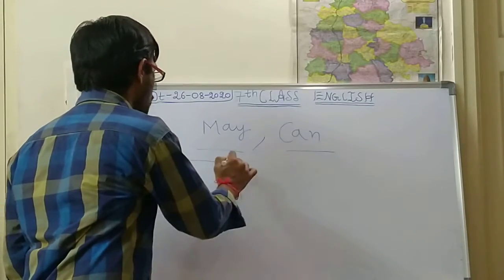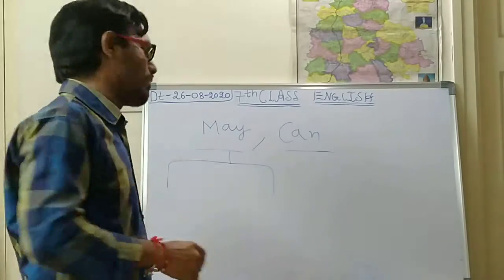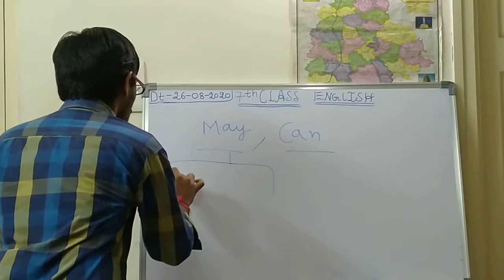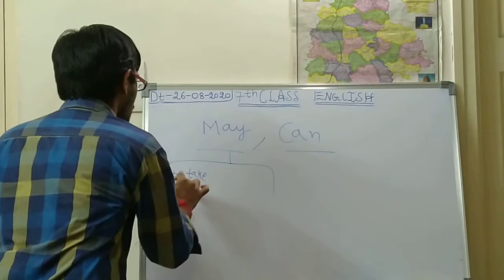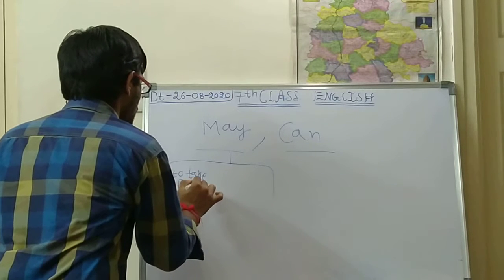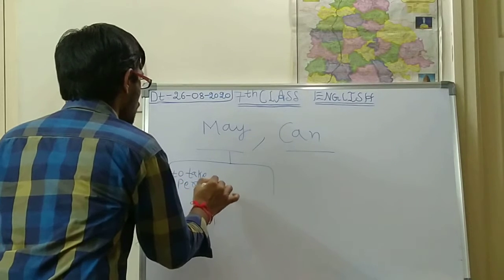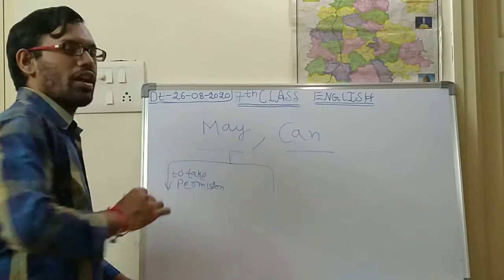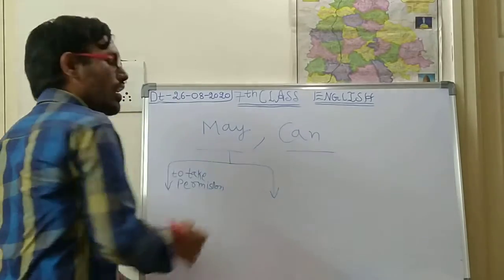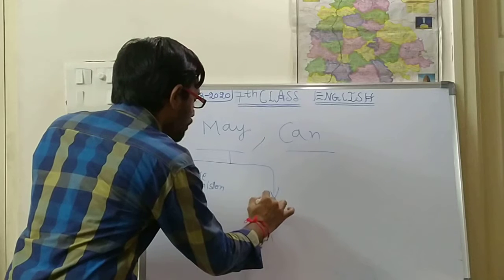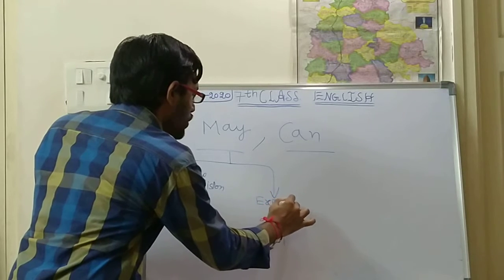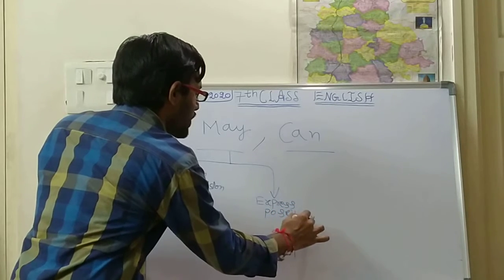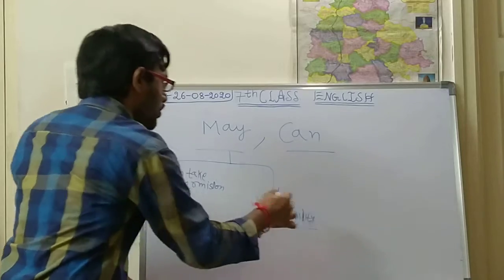When we are going to use may, it is used in two types. The first one is to take permission. Is it right, children? To take permission we will be using may. The second type is expressing possibility, which we discussed in the previous class. Any type of possibility.